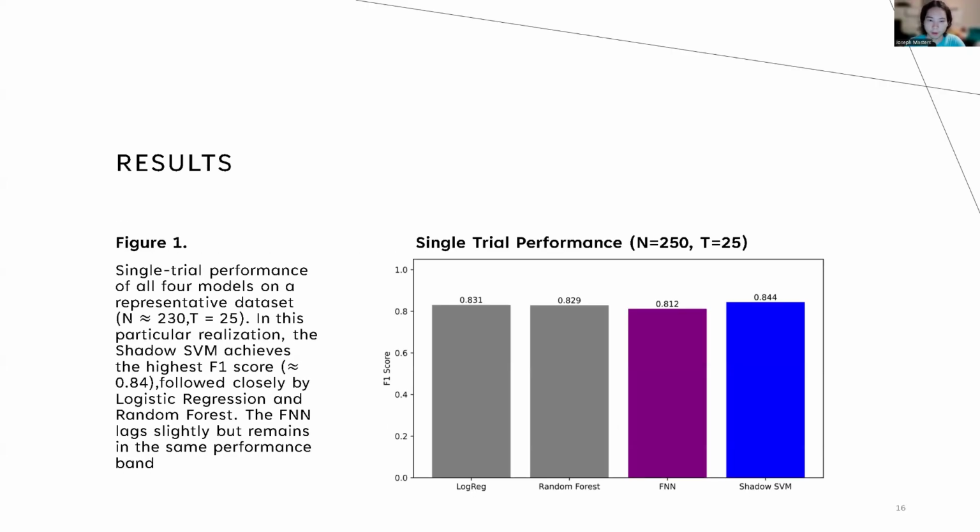And here's a plot, once again, of this single trial, where we had about 230 states and T equals 25. We can see on the plot on the right that all 4 models performed quite similarly.